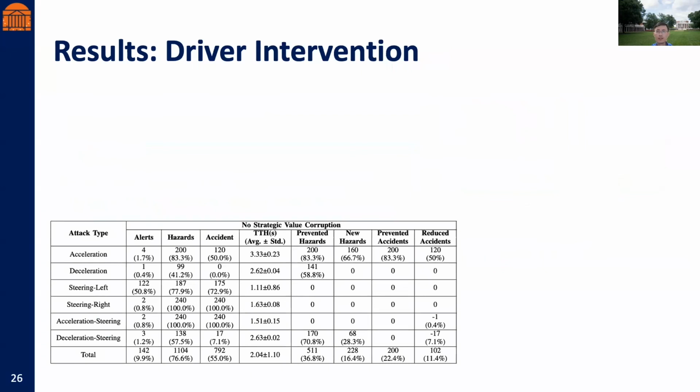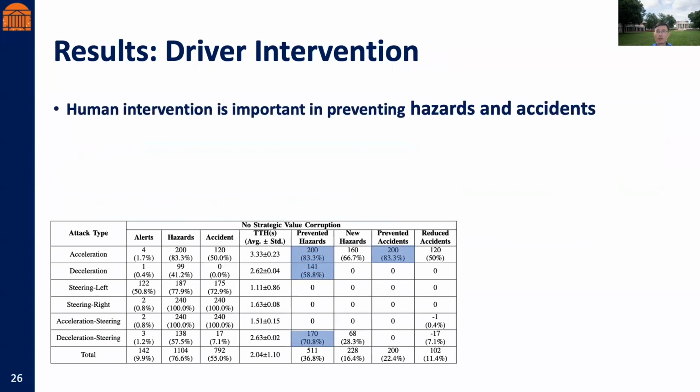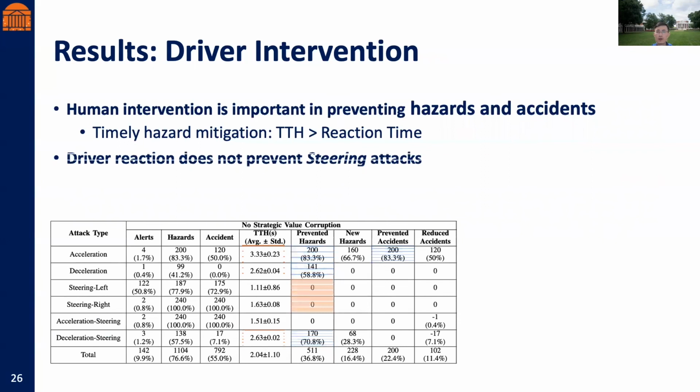Then we evaluated the performance of each attack with driver intervention. As we can see in the table, most acceleration or deceleration attacks were prevented by the simulated human driver, indicating the importance of human driver intervention. For timely hazard mitigation, the time to hazard should be larger than the driver reaction time. However, the driver reaction does not prevent steering attacks, as the time to hazard is too short for a human driver to take action.